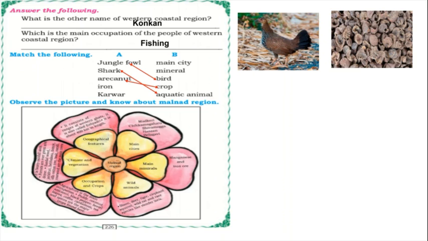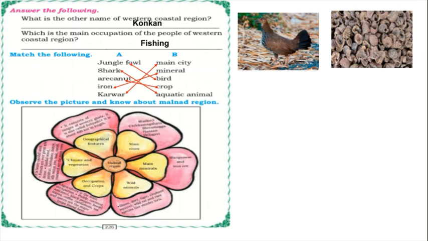The next picture is arecanut, it is a type of betel nut. And shark we will match to aquatic animal. Arecanut is a crop, iron is a mineral and Karwar is the main city of Uttara Kannada. Yes. And now the next division is Malnad.